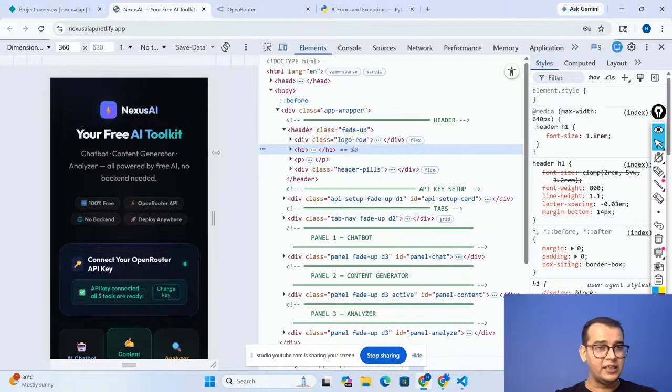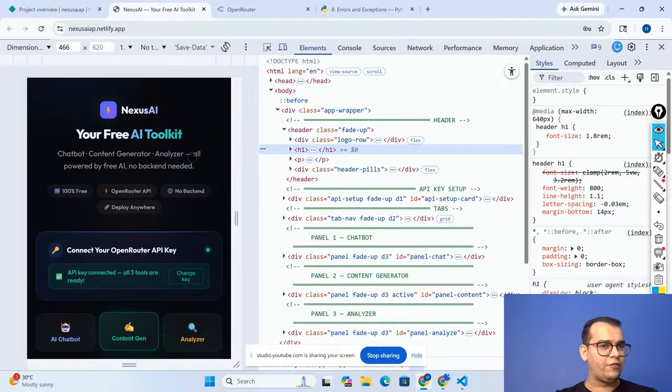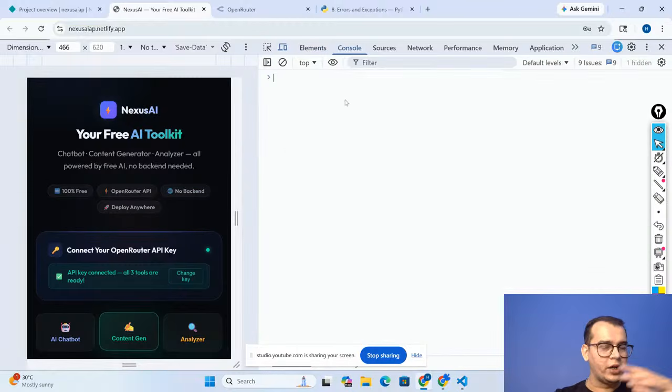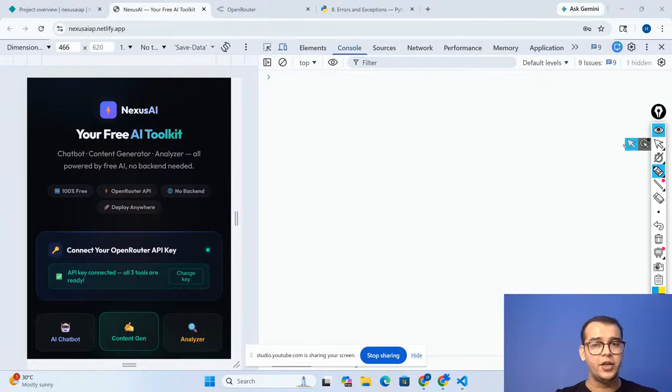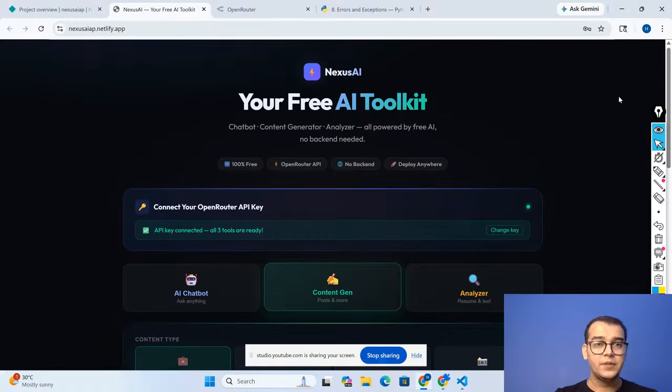Now you can see this. It will give you two things. On the left-hand side you can see your screen, on the right-hand side you can see your code. Just click on console, guys, and tell me what error you are getting. If you are getting any kind of error for your particular application, it will be there in the console. Always remember, whenever you are building any website or application, you can find the exact reason for the error from the console. Clear? That's great.